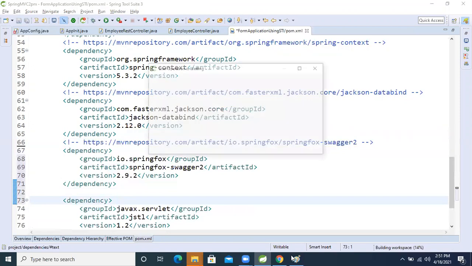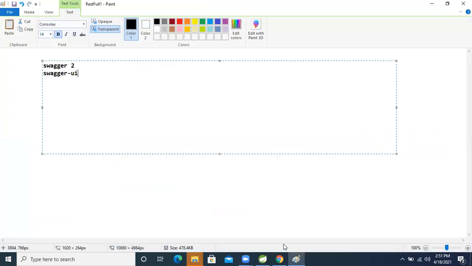The other one I mentioned is Swagger UI.